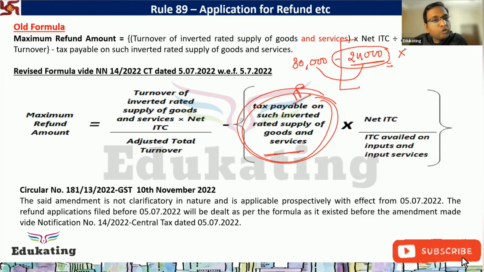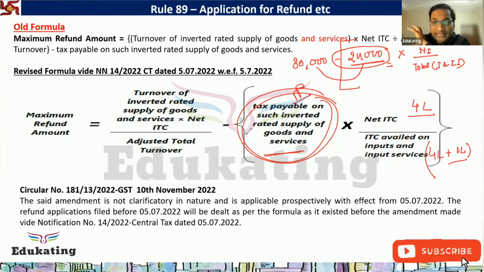We will also do the proportionate in the net ITC divided by total ITC of input and input service. Assume the net ITC of input is 4 lakh and net ITC of input service was 1 lakh. It's hypothetically I'm assuming.